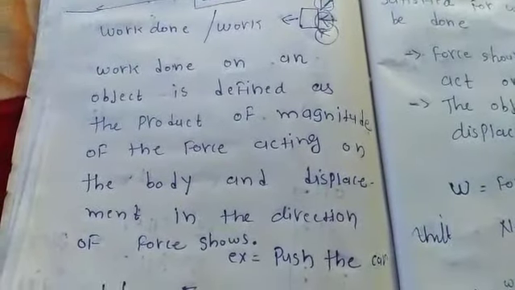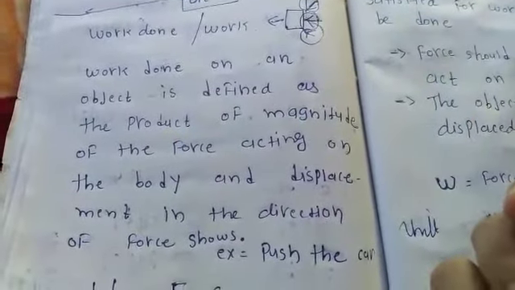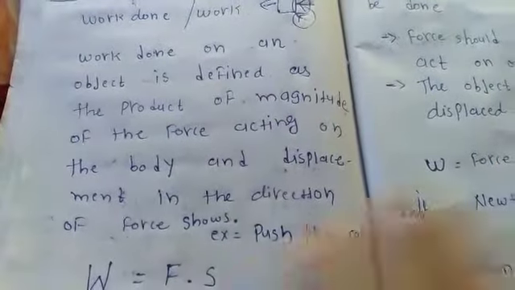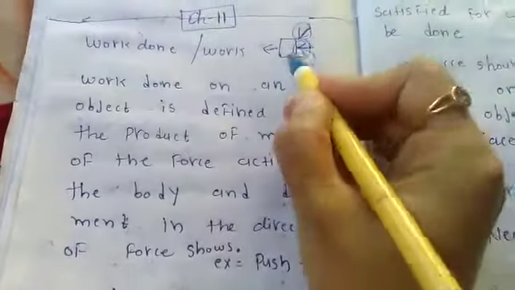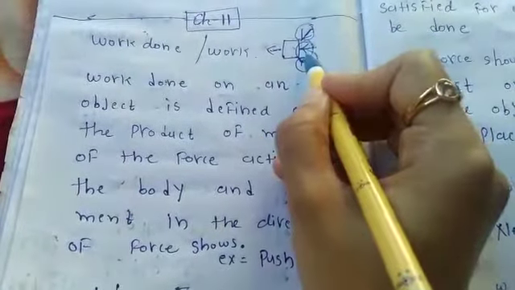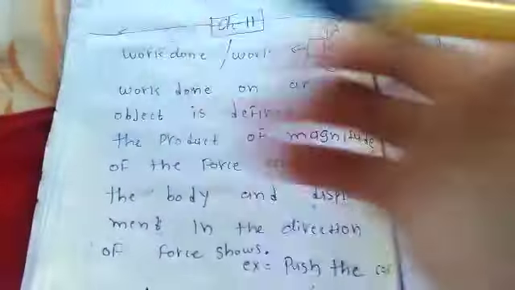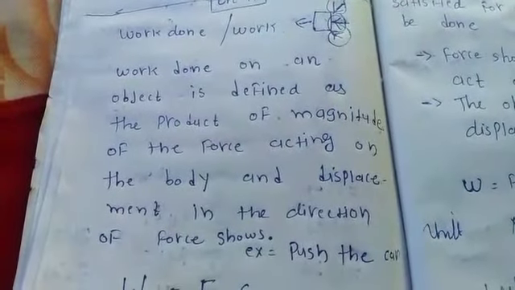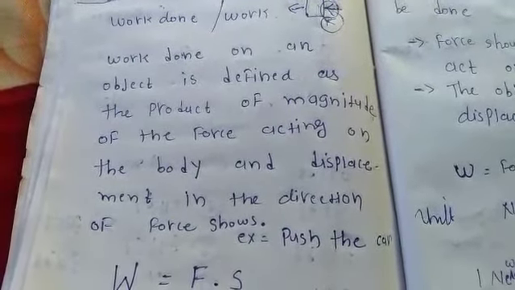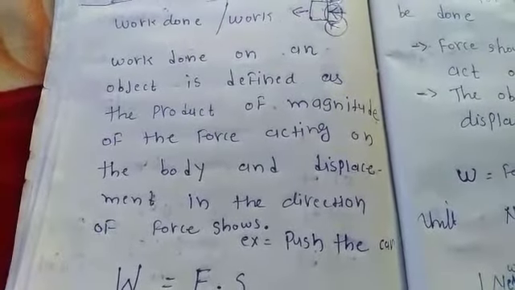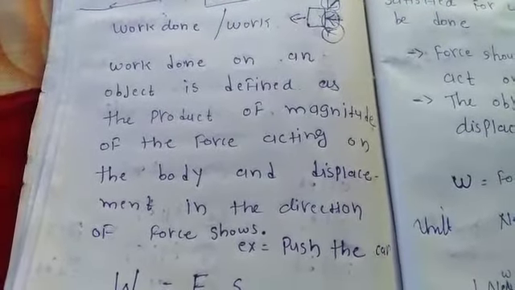So this is called work done. This is the first definition of it. You can also write another one that I am going to explain. Here the example is pushing a car. Consider this is the car, pushing in this direction of the force, and the car of course is going to move in this direction, not the opposite direction. This is the example of it, but there are many cases of applying force where the object does not move only in the direction of the force.